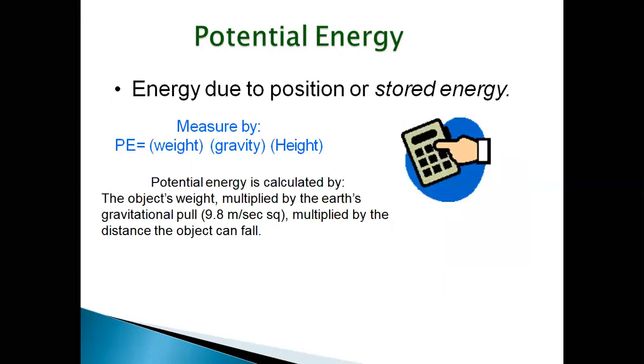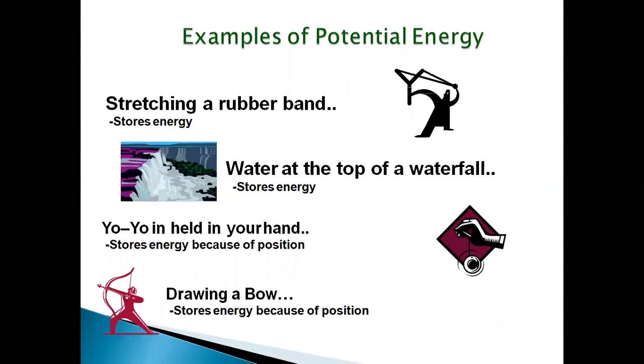So here we can see some examples of potential energy. Stretching a rubber band. A rubber band in a stretched condition possesses potential energy because there is a change in the shape and size of the rubber band. Water at the top of waterfall, or we can consider water at the top of dam. Water at the top of dam is at rest.